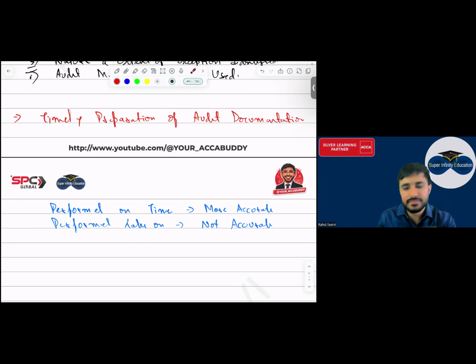Everyone has written this? This will help you understand that documentation should be done on time. If it is done on time, it will be good enough, it will be accurate. If you are doing it after 6 months or 3 months, you will not remember what you have done properly, so it will not be accurate. Yes, this is done.